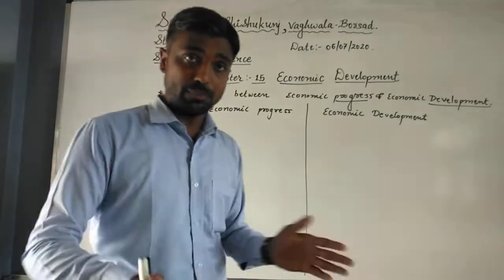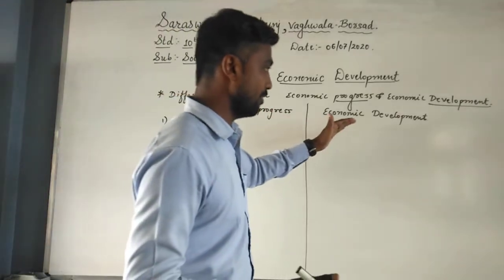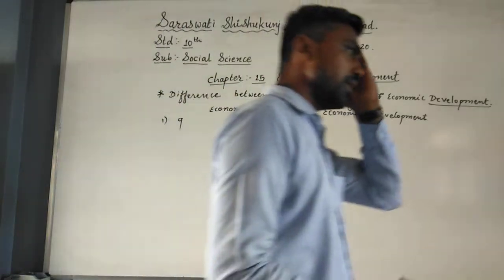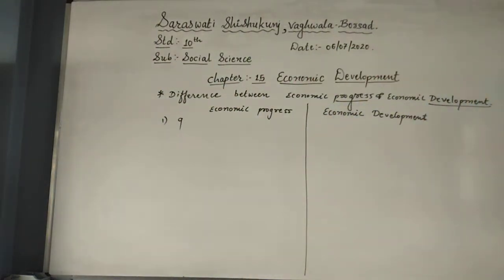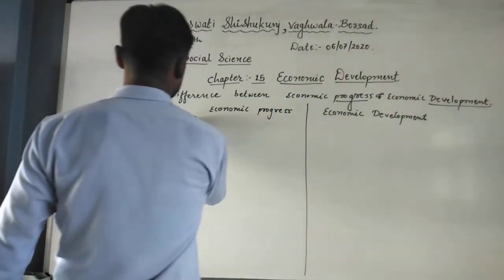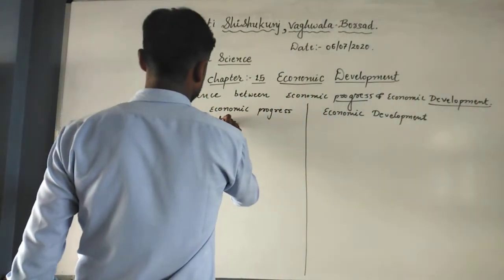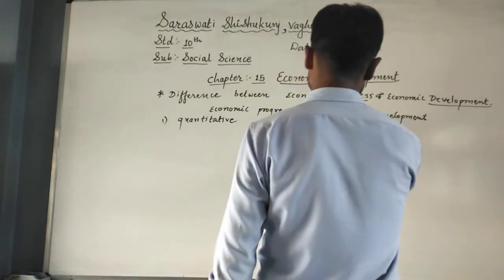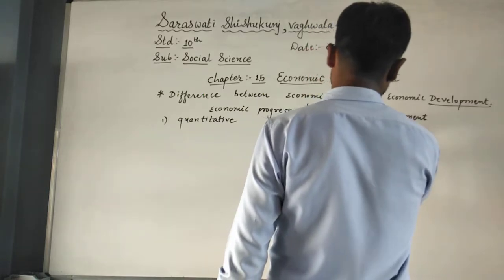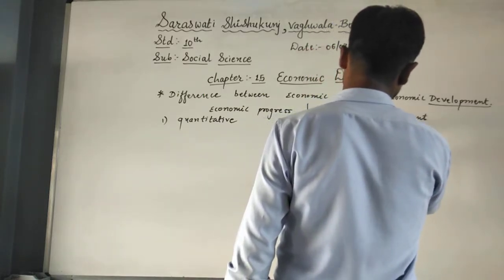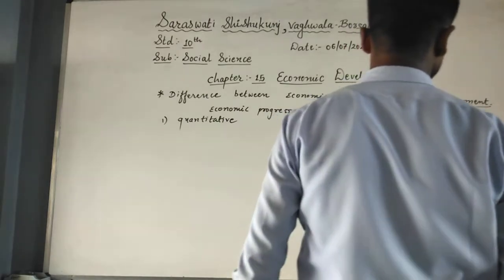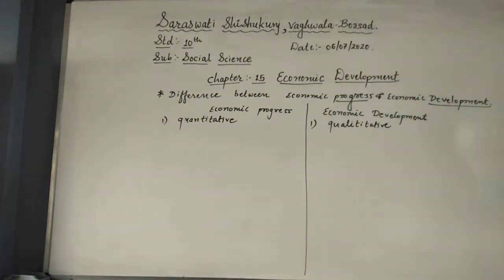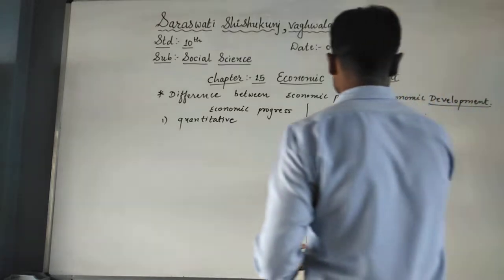But now the main difference between economic progress and economic development. First of all, economic progress is quantitative and economic development is qualitative. We need to understand these two words, qualitative and quantitative. I'll write it short so you can make the sentence. Now we need to understand these two words.